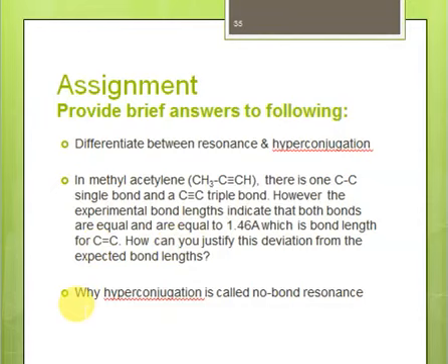And also explain why hyperconjugation is also known as no bond resonance, right?